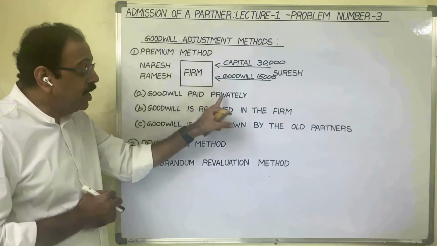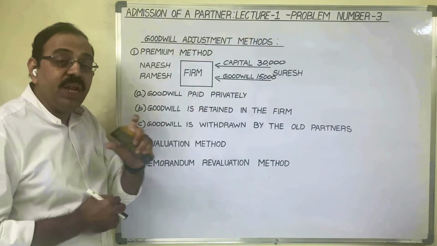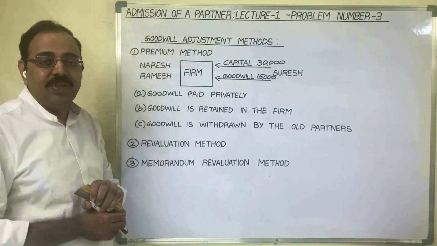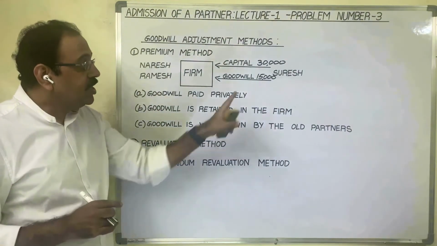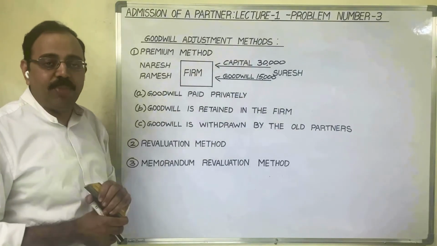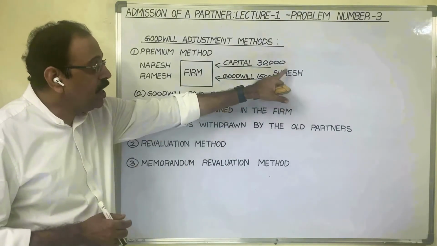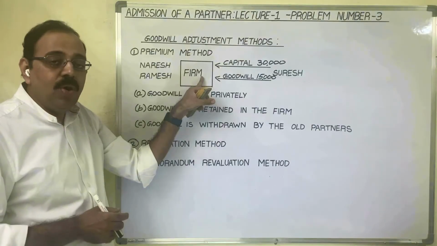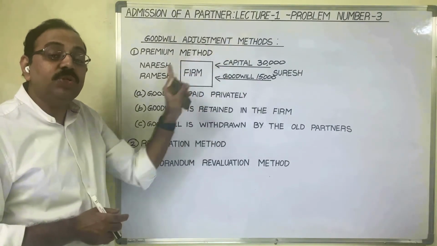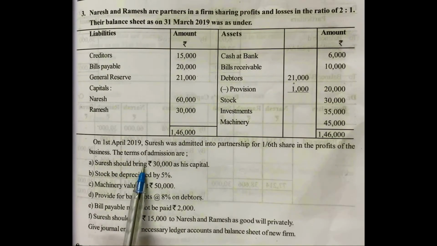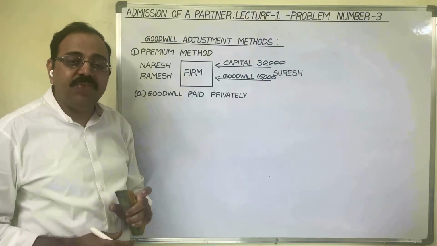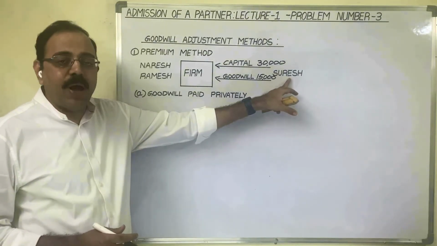As goodwill is paid privately, no goodwill entries are made in the firm. Therefore, you need not write any journal entry for this 15,000 rupees goodwill amount. The new partner is bringing 30,000 rupees capital, no? Only for that capital we should write the entry. Adjustment number A: Suresh should bring 30,000 rupees as his capital. Let us see the journal entry for the capital brought by the new partner.